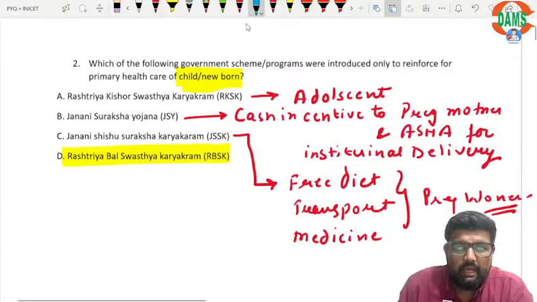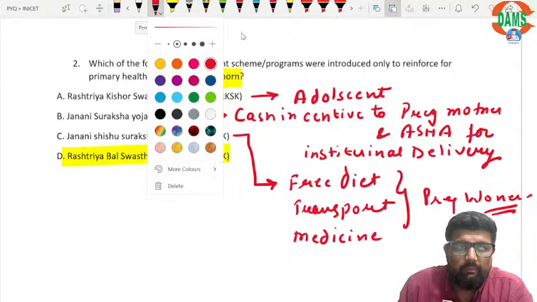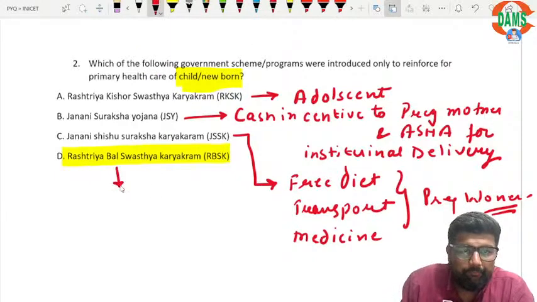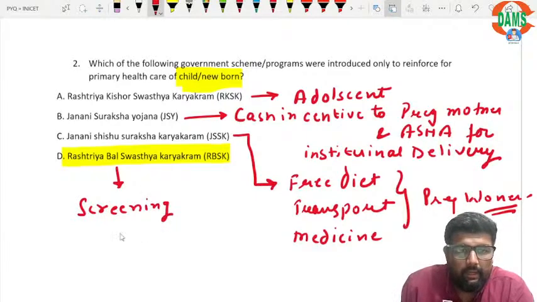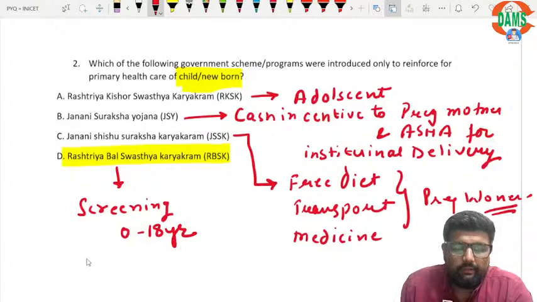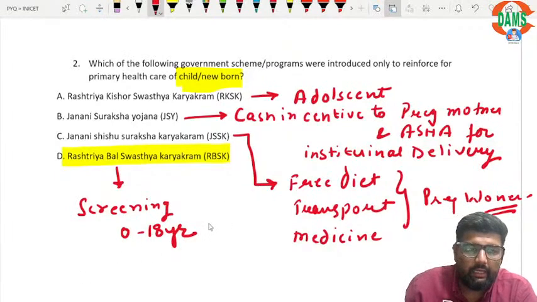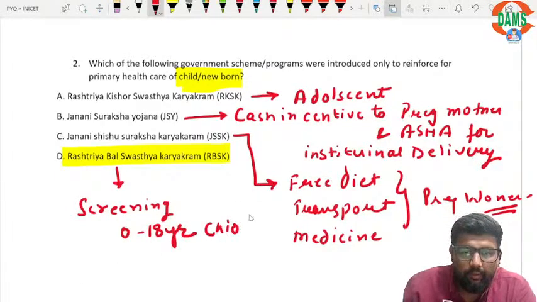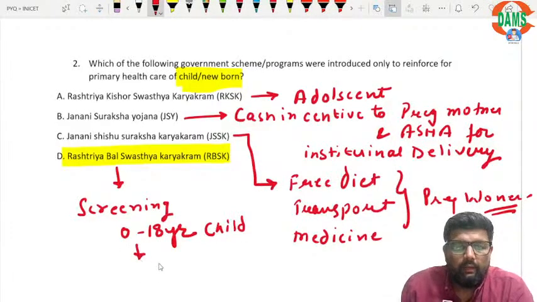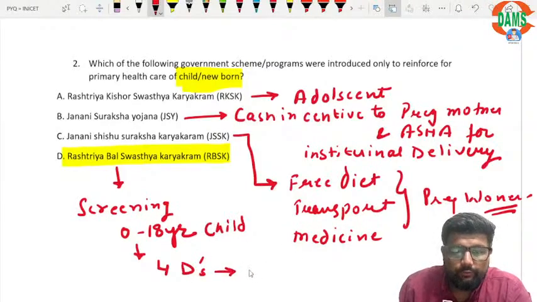In this Rashtriya Bal Swasthya Karyakram, we are screening 0 to 18-year-old children, or you can say adolescents, for 4 Ds. What are those 4 Ds?